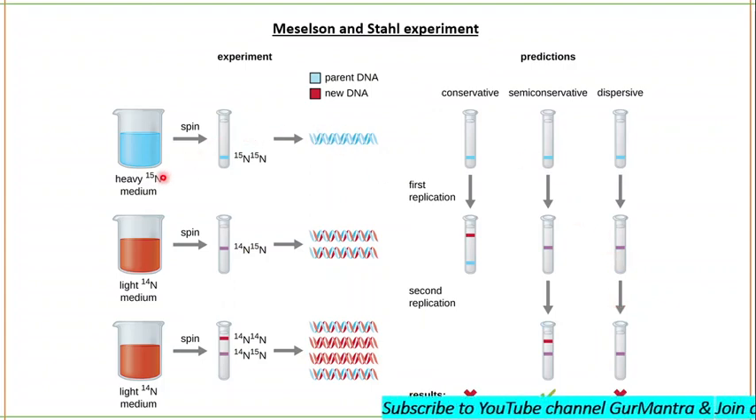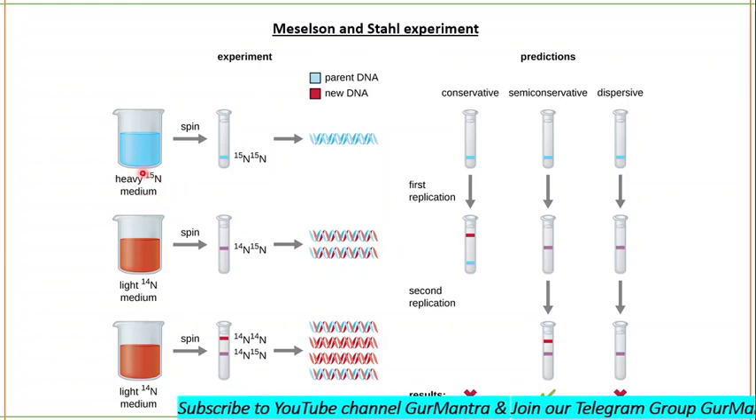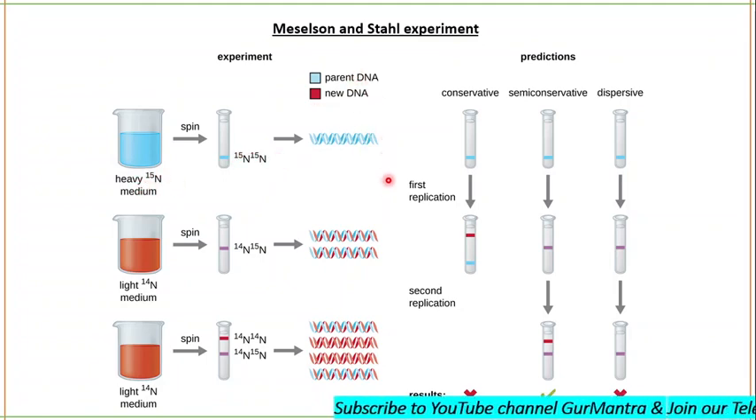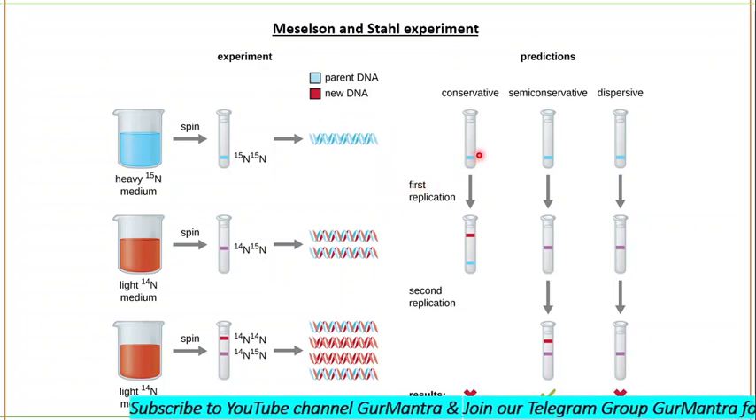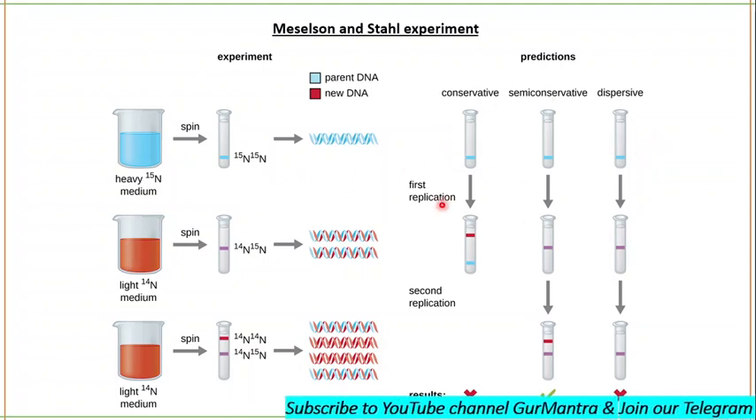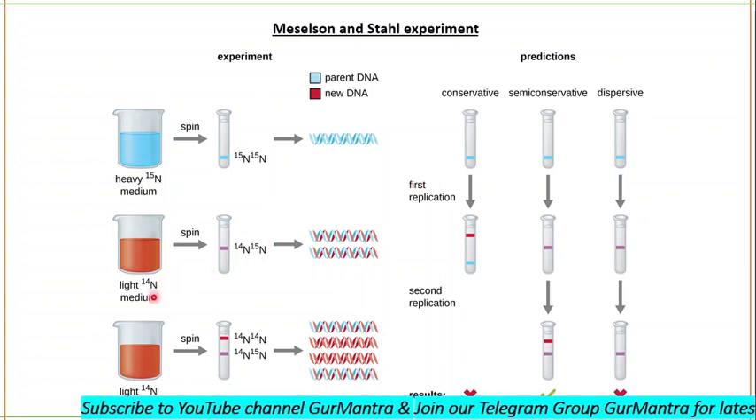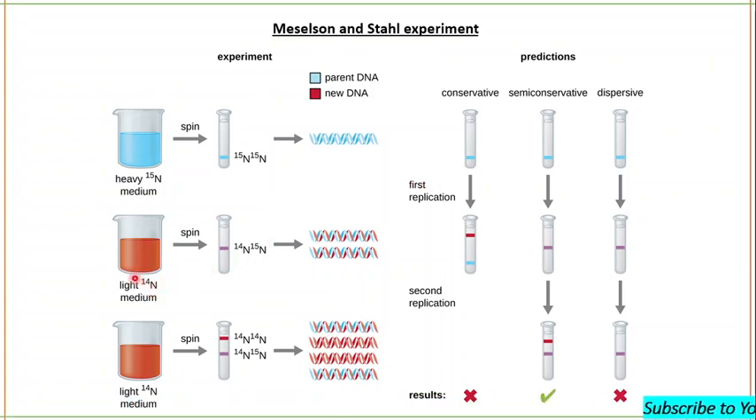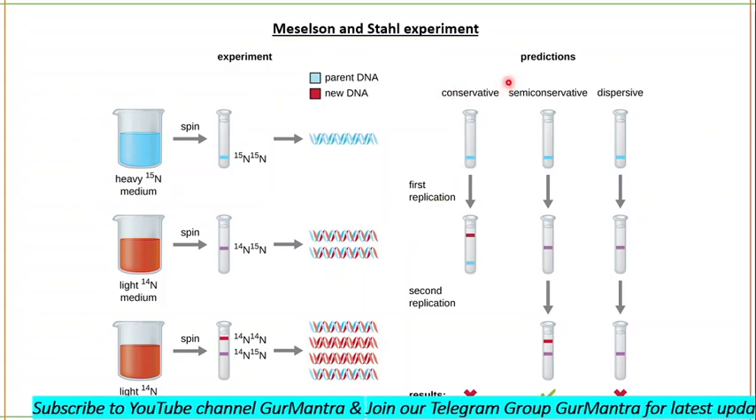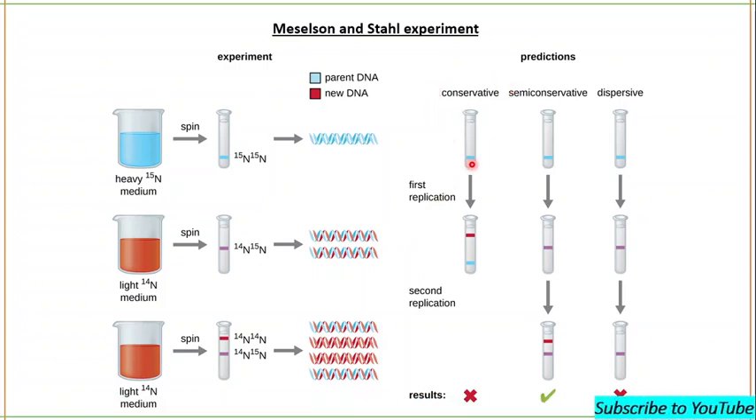They grew DNA in an N15 medium containing nitrogen 15 isotopes. The blue one is the parental DNA, the red one is the new DNA. They did density centrifugation in cesium chloride. This is the parental DNA. Then they allowed it to replicate in a medium containing nitrogen 14 isotopes.